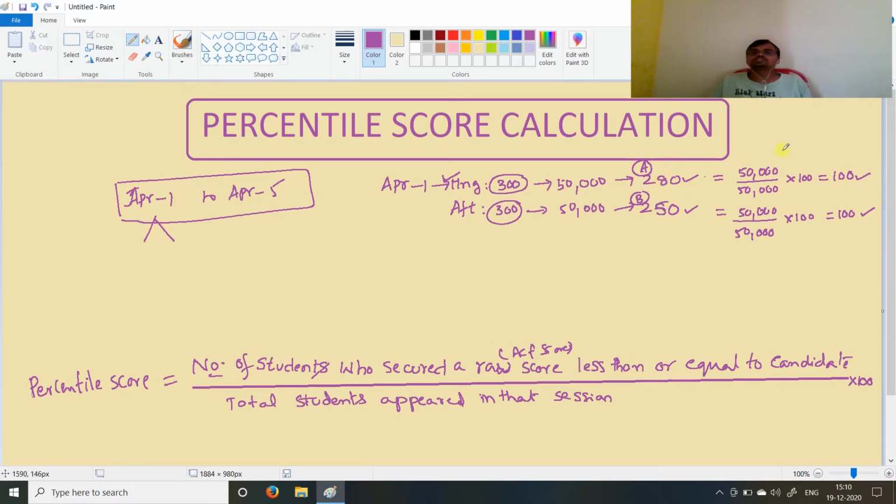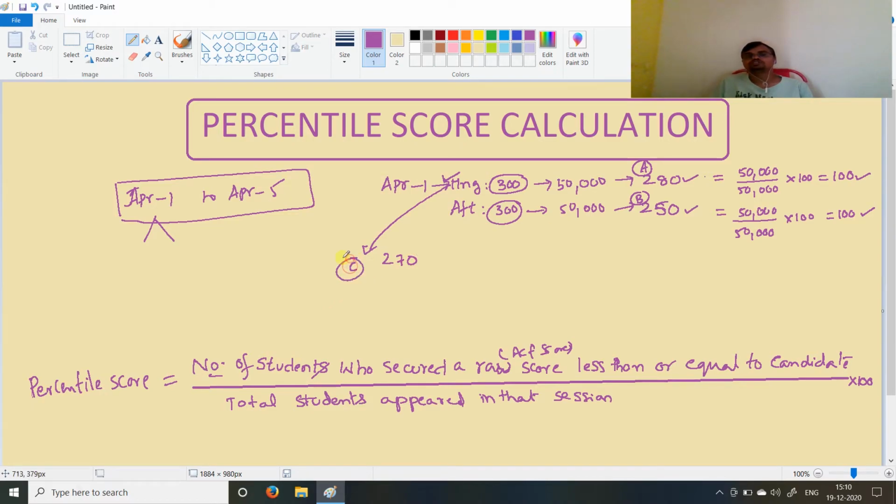So this percentile score is not your percentage. The percentile score is nothing but how many students are below your marks. This percentile will indicate that. Suppose in the morning session itself, some other student got 270 marks.